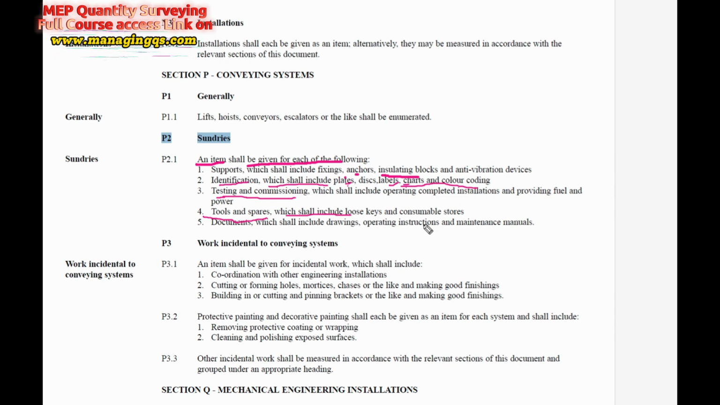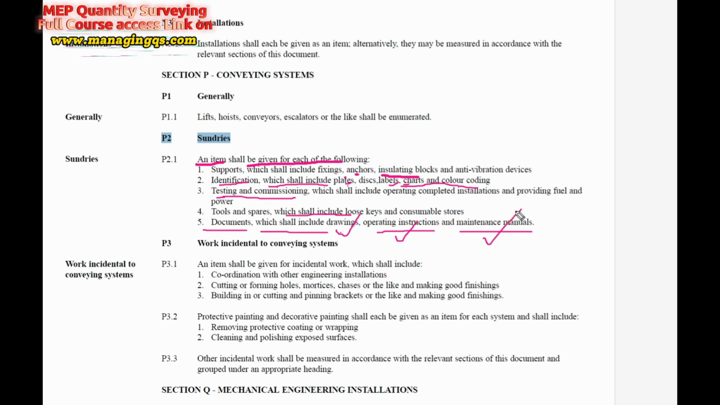Actually, once we have completed, just assume we are the MEP subcontractors, some of the MEP works, then we have to properly hand over the tools and spares to the client. So the fourth point says like this. The fifth one is documentation, which shall include drawings, operation instructions and maintenance manuals. We know very well it is a very important part of each and every MEP work: proper as-built drawings, operating instructions and maintenance manuals.